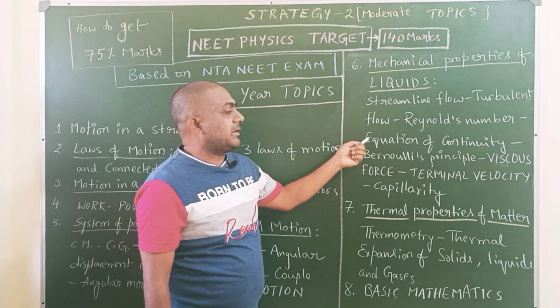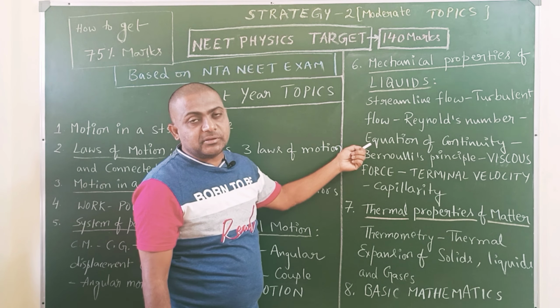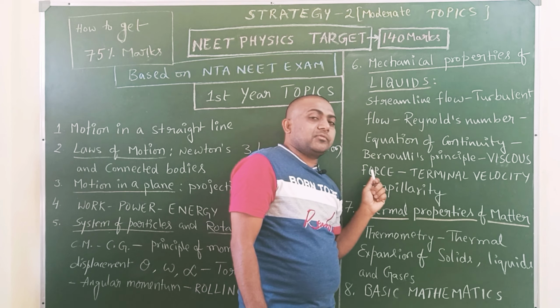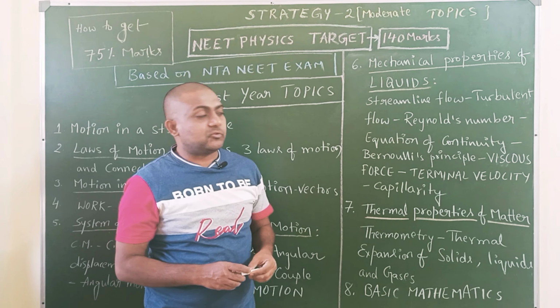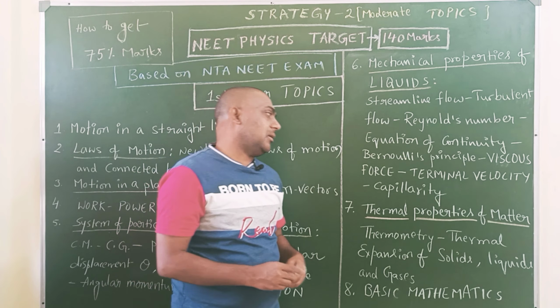Equation of continuity, A1 V1 is equal to A2 V2. Bernoulli's principle and applications. Next, viscous force, F is equal to 6 pi eta r v, the Stokes formula. Terminal velocity. Finally, capillarity. So prepare these easy topics.